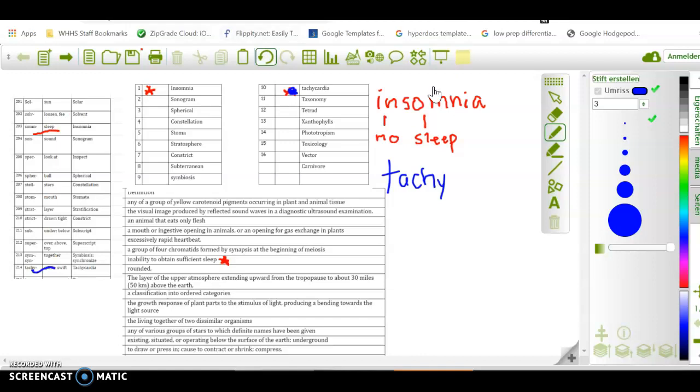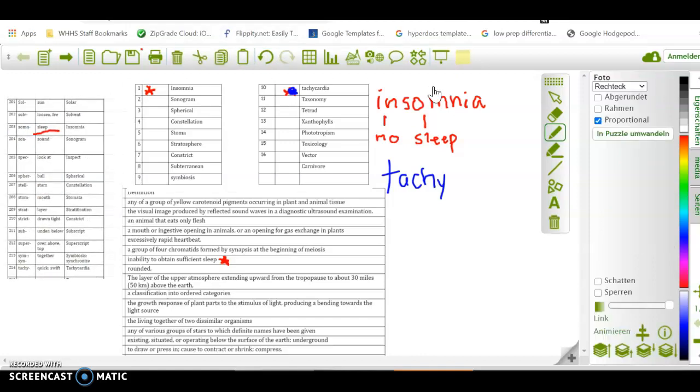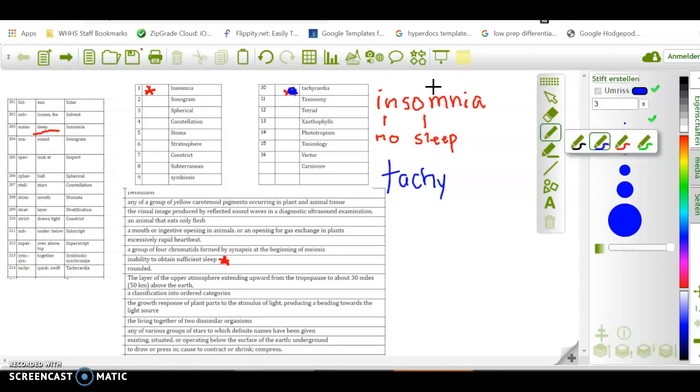Quick or swift. Whoops. I got a new whiteboard program, so I'm not quite used to it yet. So tachycardia is quick or swift.